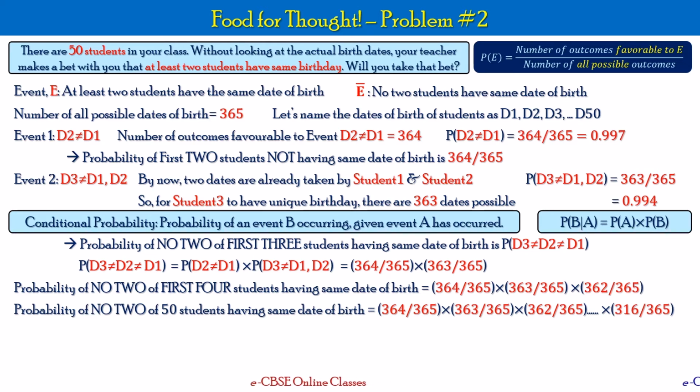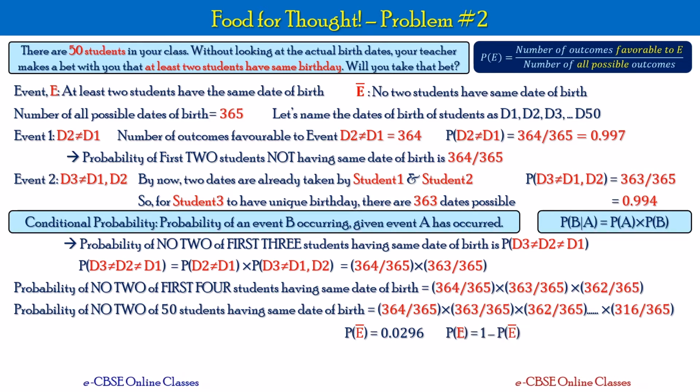You will be amazed to see the result. It is as low as 0.0296. Okay, now that becomes my probability of the complementary event E bar. That means no students having the same date of birth. So what will be the probability of E? That is 1 minus P of E bar.